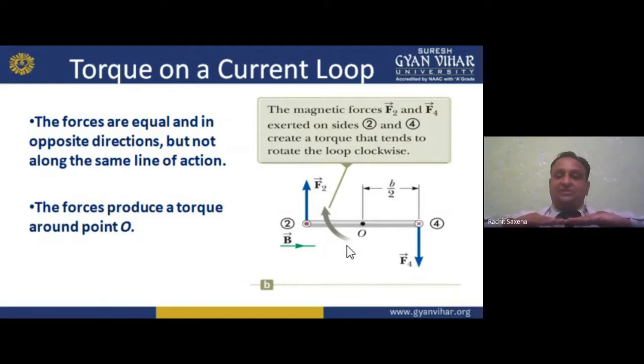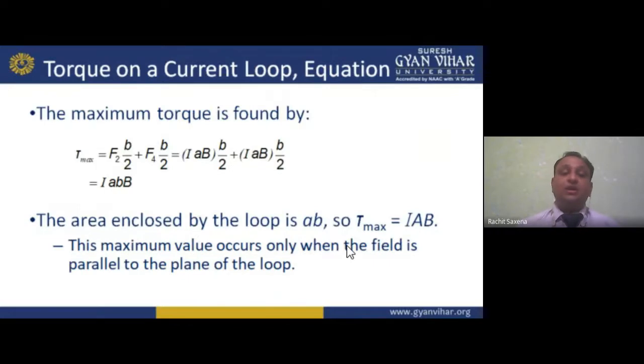If it is like this, no torque will act. But now the condition is behaving like this. It is moving like this. So what will happen? The torque will be produced at point O. Now, if I want to calculate the maximum torque, I can write F2 times B by 2. F2 is the force applying on side 2, and F4 is the force applying on side 4 of that uniform rectangular loop.